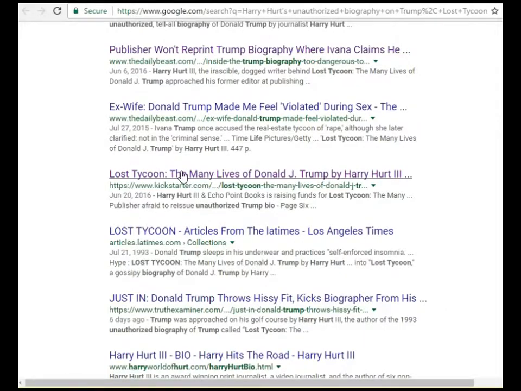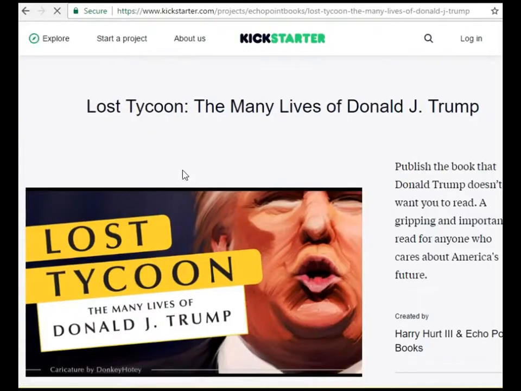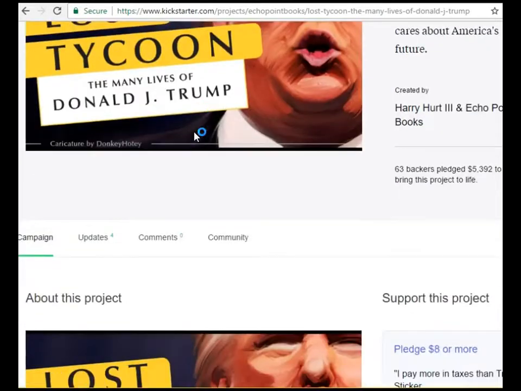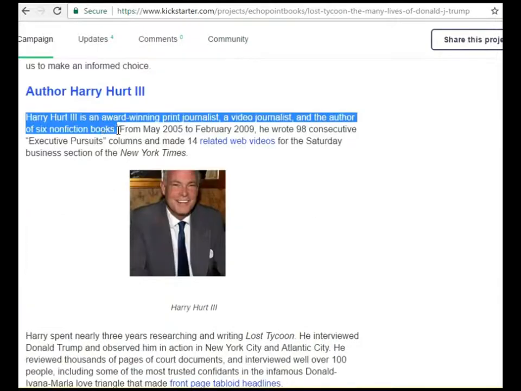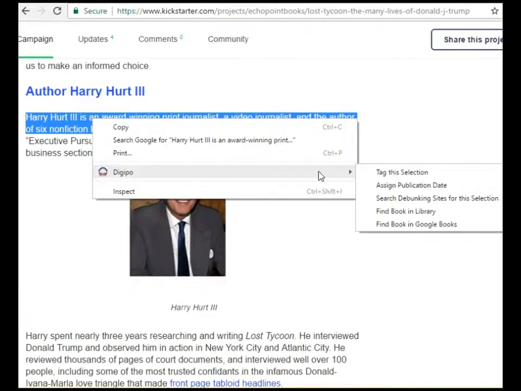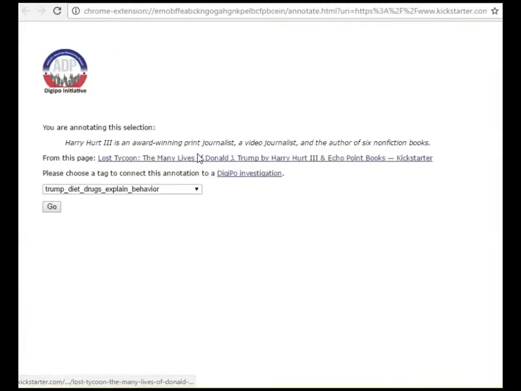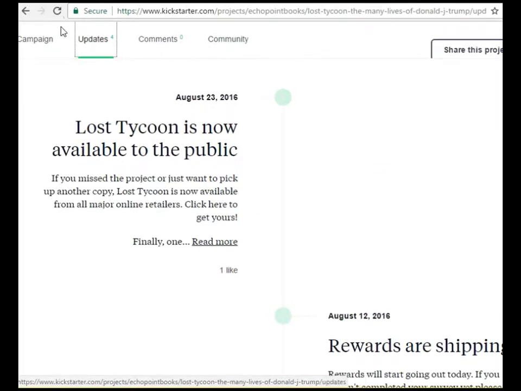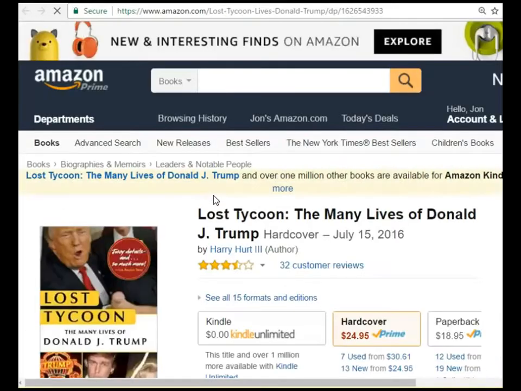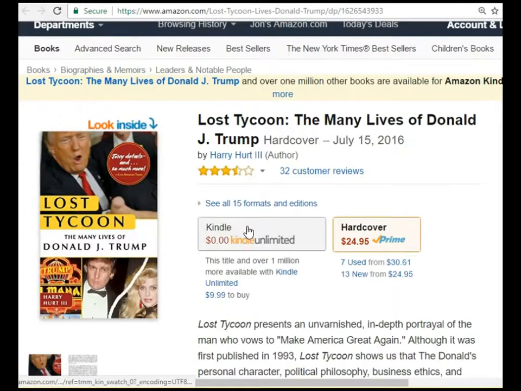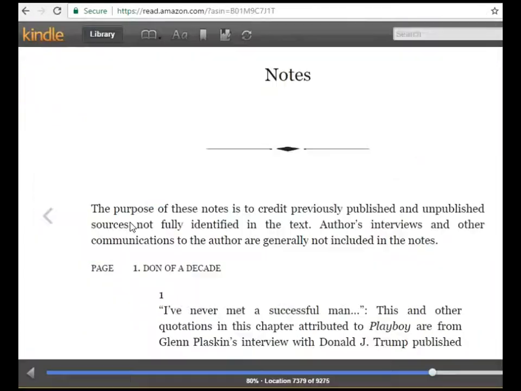And this is interesting. There was a Kickstarter campaign in June to relaunch the book. Here's some information about the author we can check if we need to. According to the Kickstarter update, we can click here to get yours. I actually signed up for the Kindle Unlimited free trial just because I'm curious at this point.